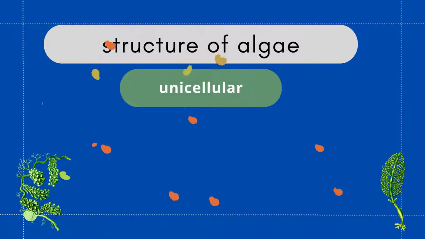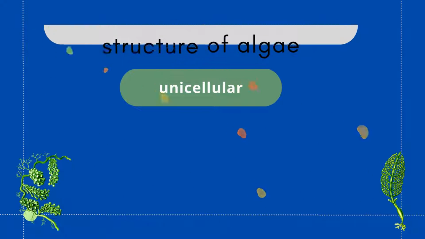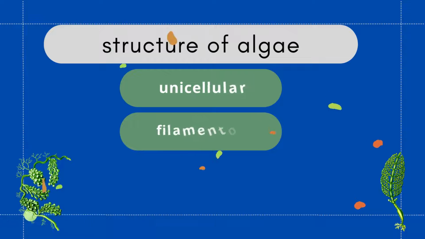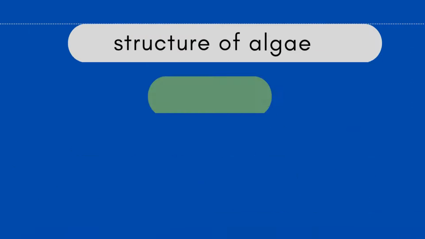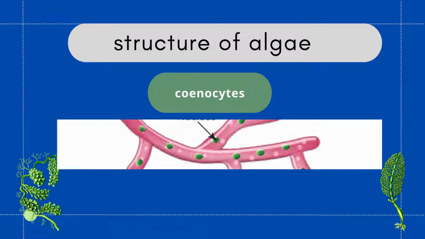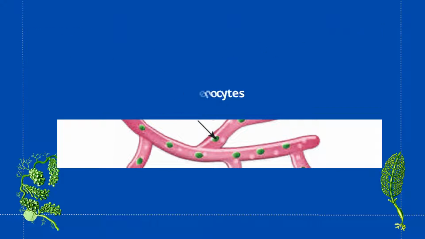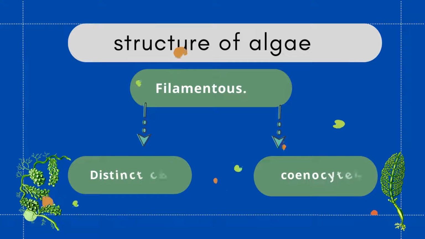Algae are unicellular. Some algae are filamentous, filament long, thin, thread-like. These filaments consist of distinct cells or coenocytic cells. Multinucleated cells without cross wall are called coenocytes.